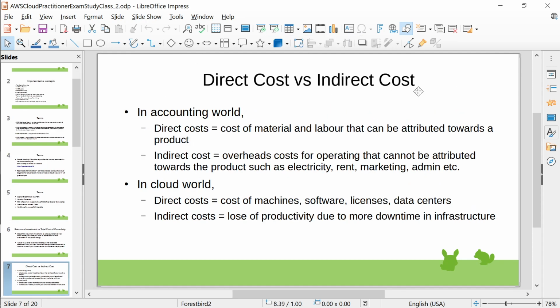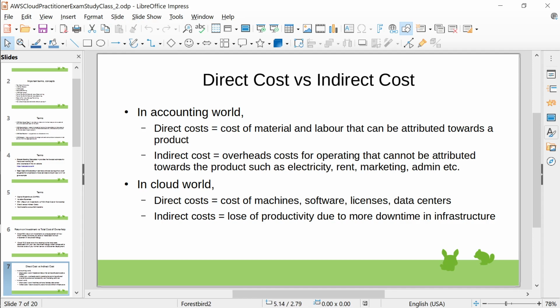So whenever you're dealing with cloud in your business, whatever company you're working for, they usually look out for direct cost, okay? In the accounting world, direct cost would be cost of material and labor, right? How much raw material you're using to produce a particular product, let's say if you're selling soaps, then what is the cost of raw materials, what is the cost of labor, how much salaries you're giving, that is all direct cost.